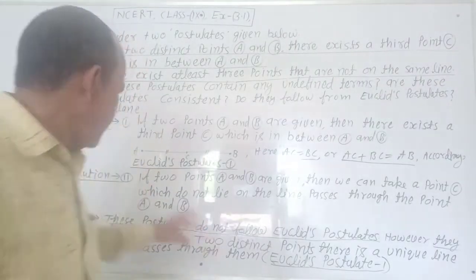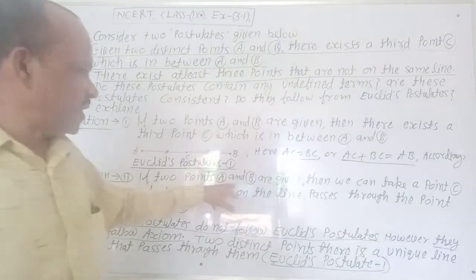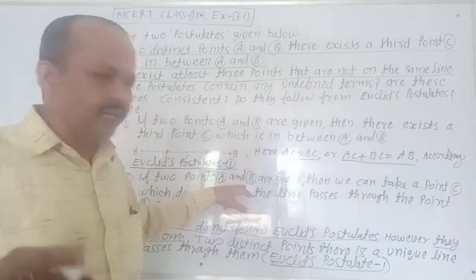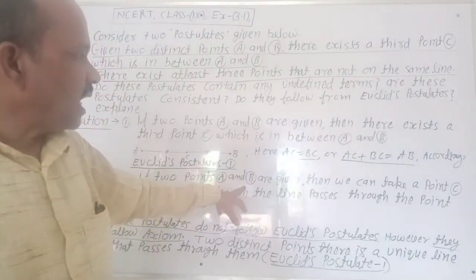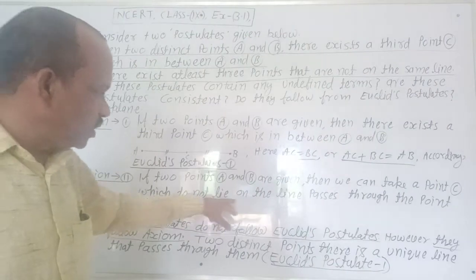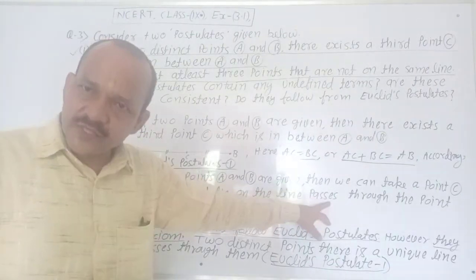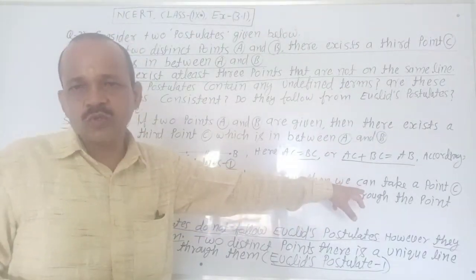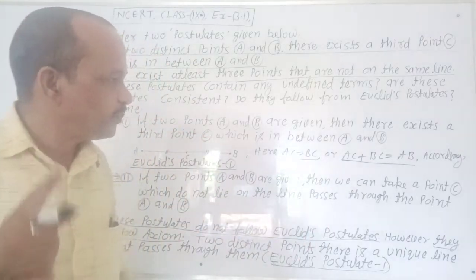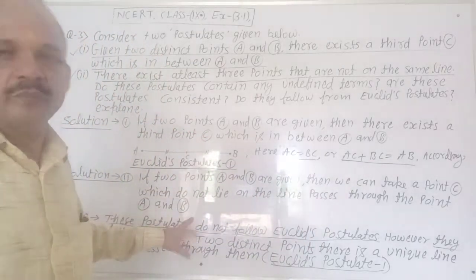Explain. Here, if 2 points A and B are given, then we can take a point C which does not lie on the same line that passes through points A and B.